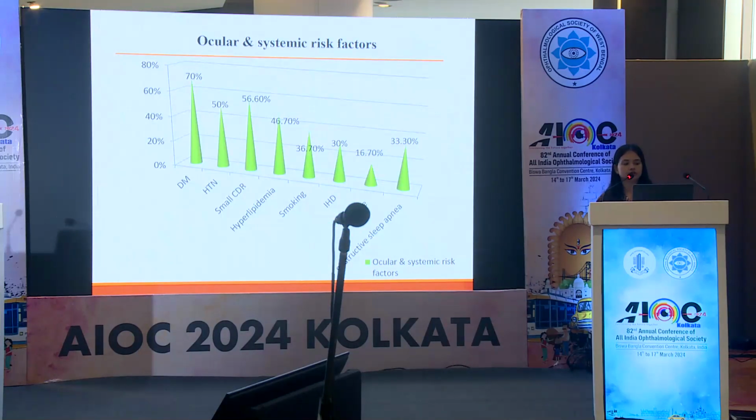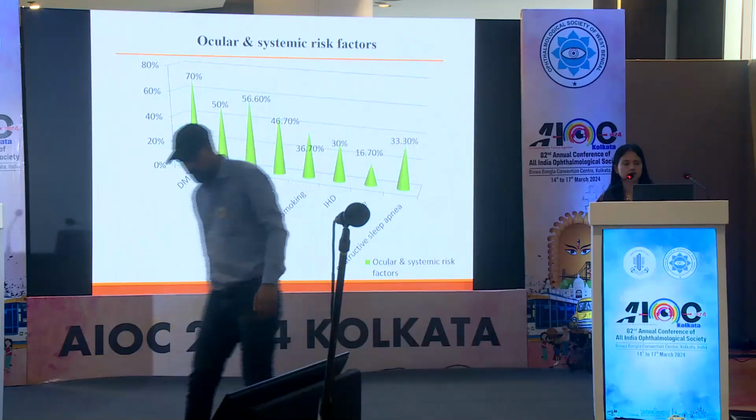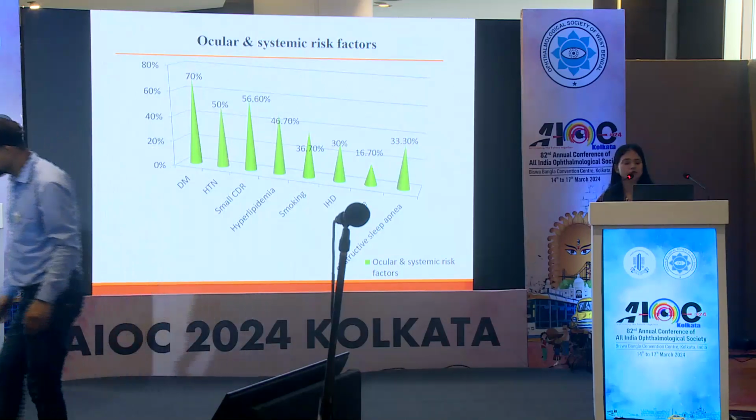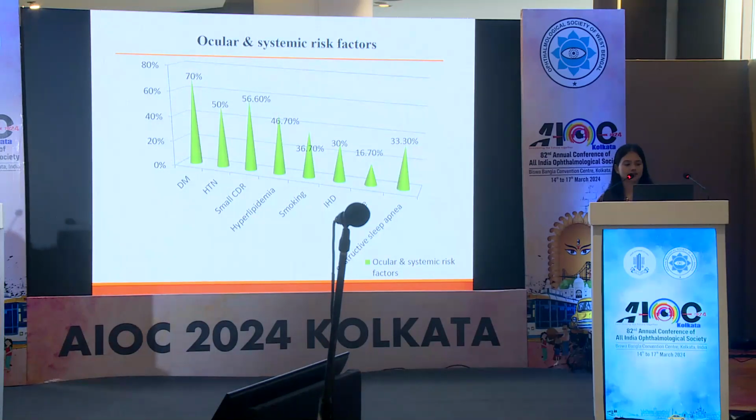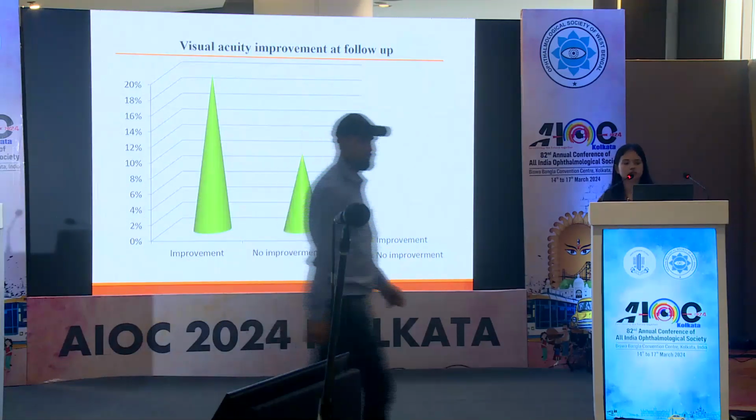In our study, we found that diabetes mellitus was a major risk factor, present in 70% of patients, followed by small CDR ratio and hypertension. In most of these patients who presented below the age of 50 years, visual improvement was good.